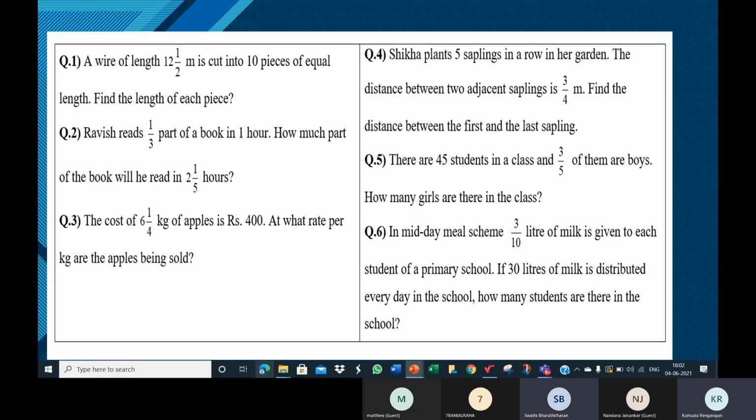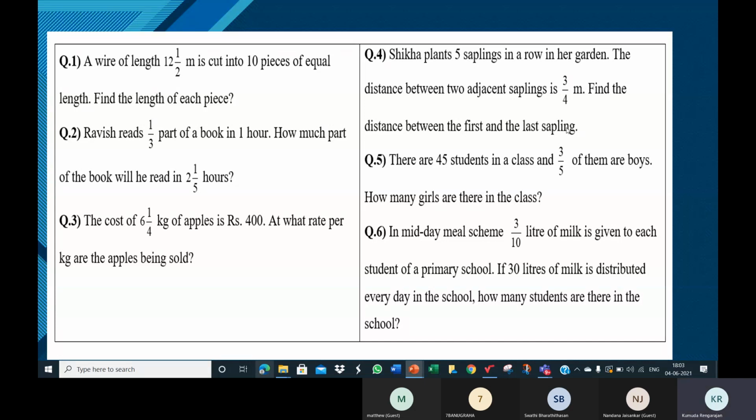Ma'am, 9 students in one portion. You are not mixing the girls and boys. Every group will have either only girls or only boys. So 45 students, I said divide them into 5 groups, and in the groups, you should not mix the boys and girls. So 45 students, you made 5 groups. Each group will have 9 students.